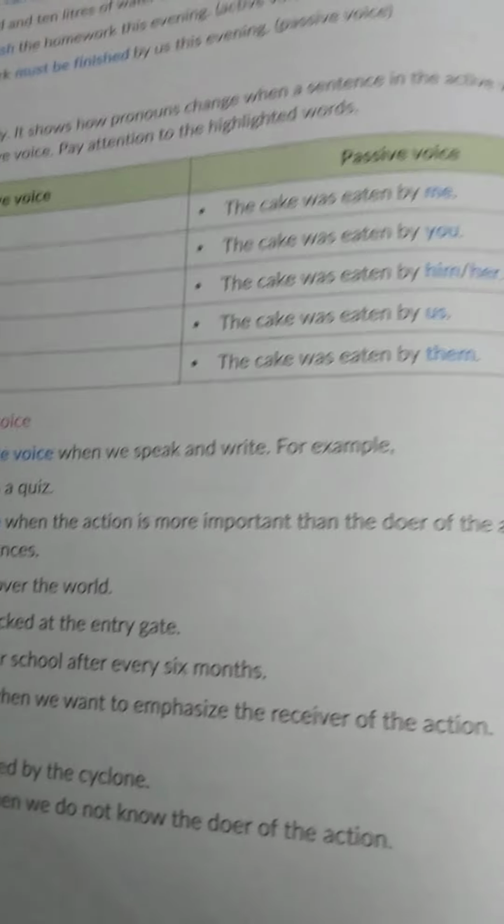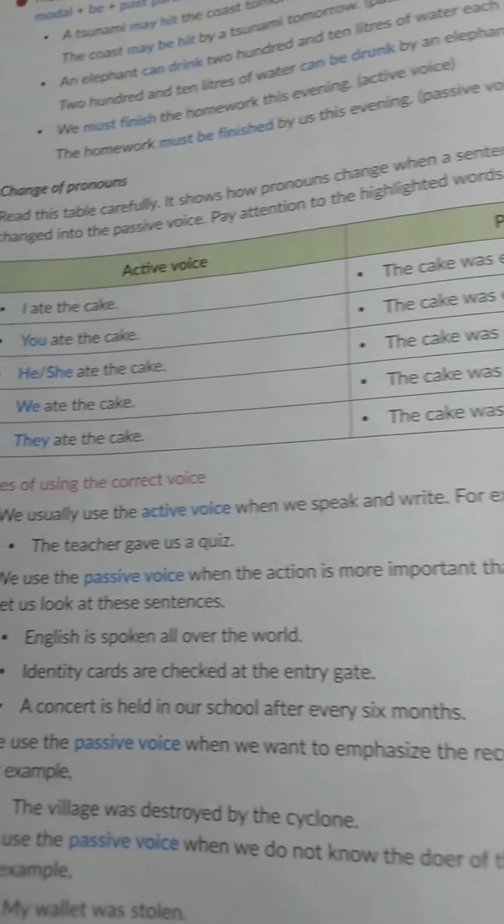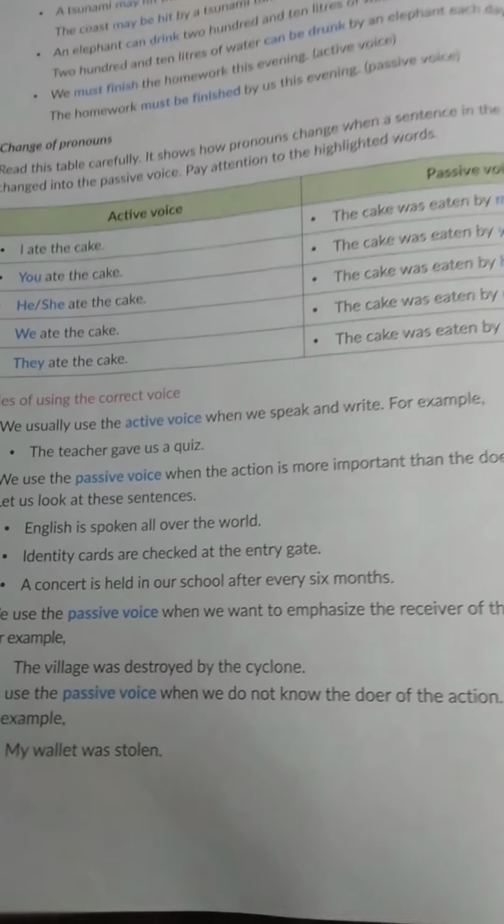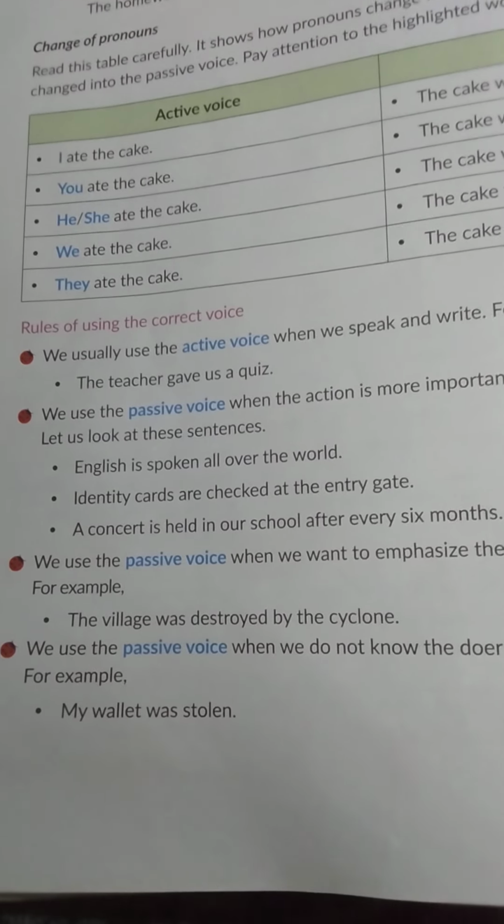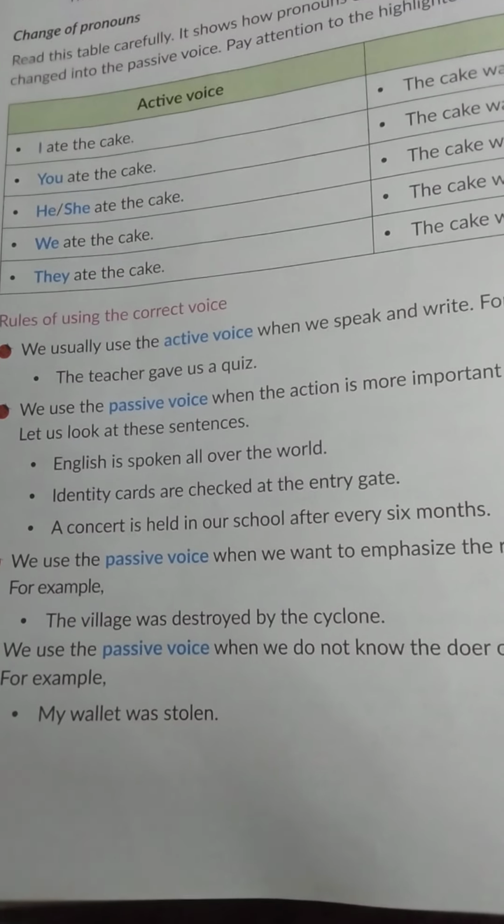We ate the cake will be the cake was eaten by us. We will not write the cake was eaten by we. It will be us. They ate the cake will be the cake was eaten by them. You know all these things, but still, rules of using the correct voice.